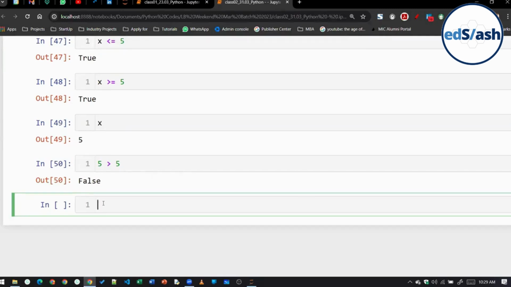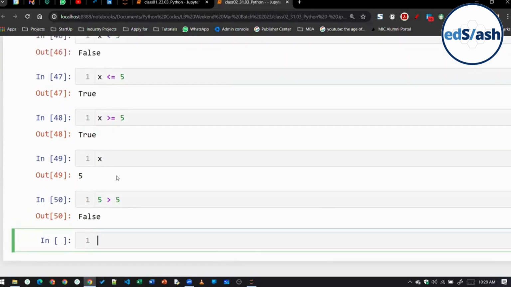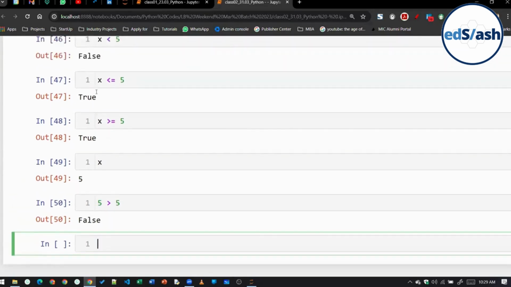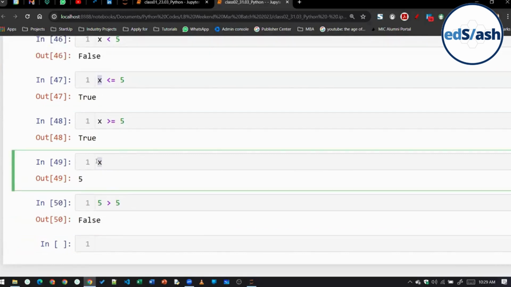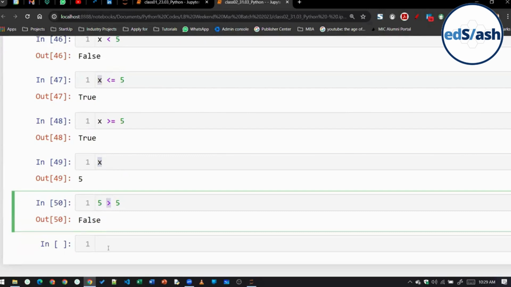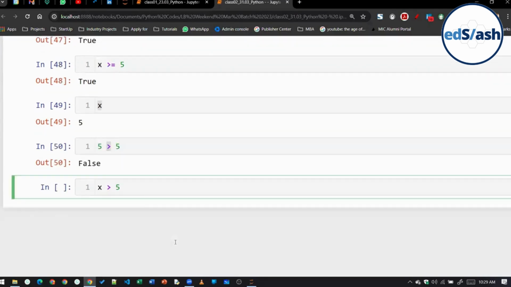How is a single variable checking if value is true or false? Single variable is not checking, Siddharth. In the variable, value is stored. When we say x, the value of x currently is 5 in the memory. The checking is done by the operator. When I'm saying x is greater than 5, it is checking the current value of x, whatever is there in the memory.